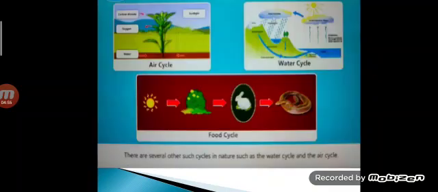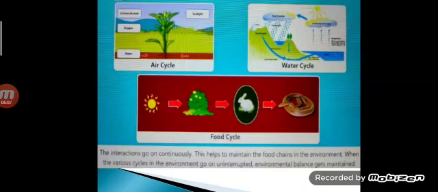We are all interdependent on each other. There are several other such cycles in nature, such as the water cycle and the air cycle. The interaction goes on continuously. This helps to maintain the food chains in the environment. When the various cycles in the environment go on uninterrupted, environmental balance gets maintained. Now, do you know whether oxygen is a living thing? No, it is a non-living thing, but we are living things. We need those non-living things. Okay, students, like this we are interdependent on each other.